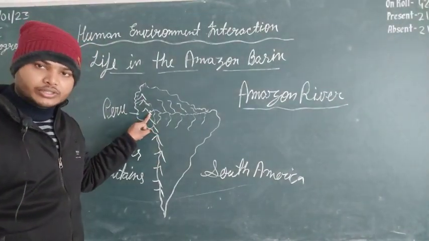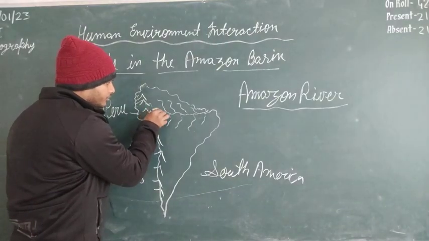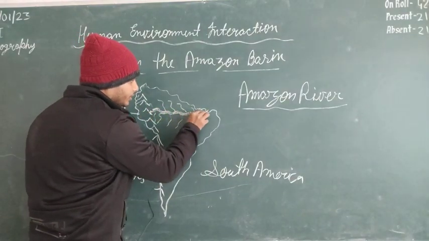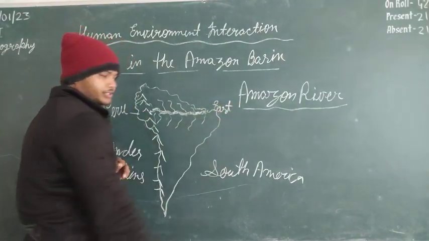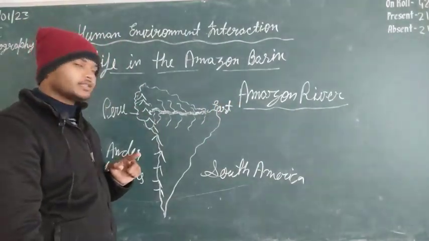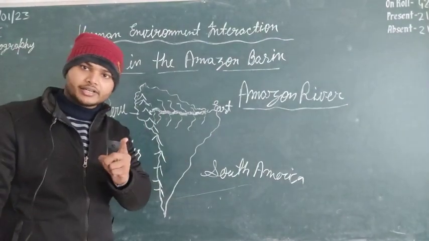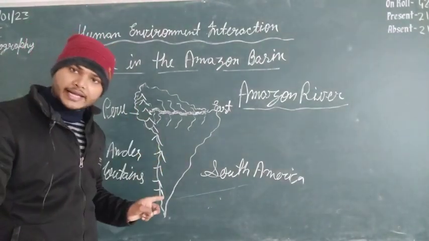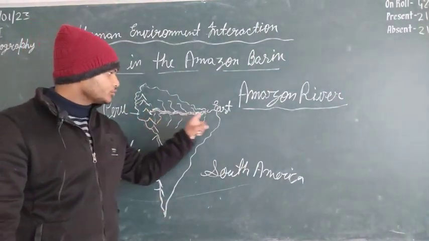This is the Amazon river. Look, let me draw it boldly. And that flows towards the east direction. In the South American continent, the Amazon river originated in Peru from the Andes mountains in the western direction and flows towards the east.